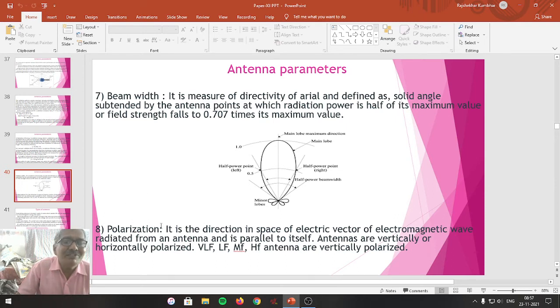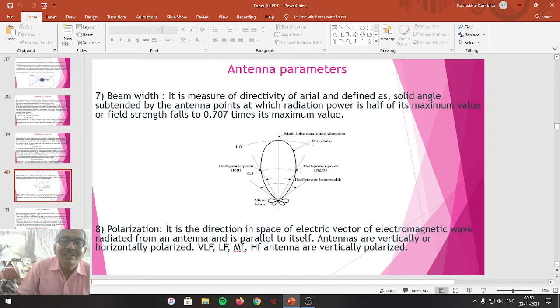Next one is the polarization. It is the direction in space of the electric vector of the electromagnetic wave radiated from an antenna, and is parallel to itself. Antennas may be vertically or horizontally polarized.